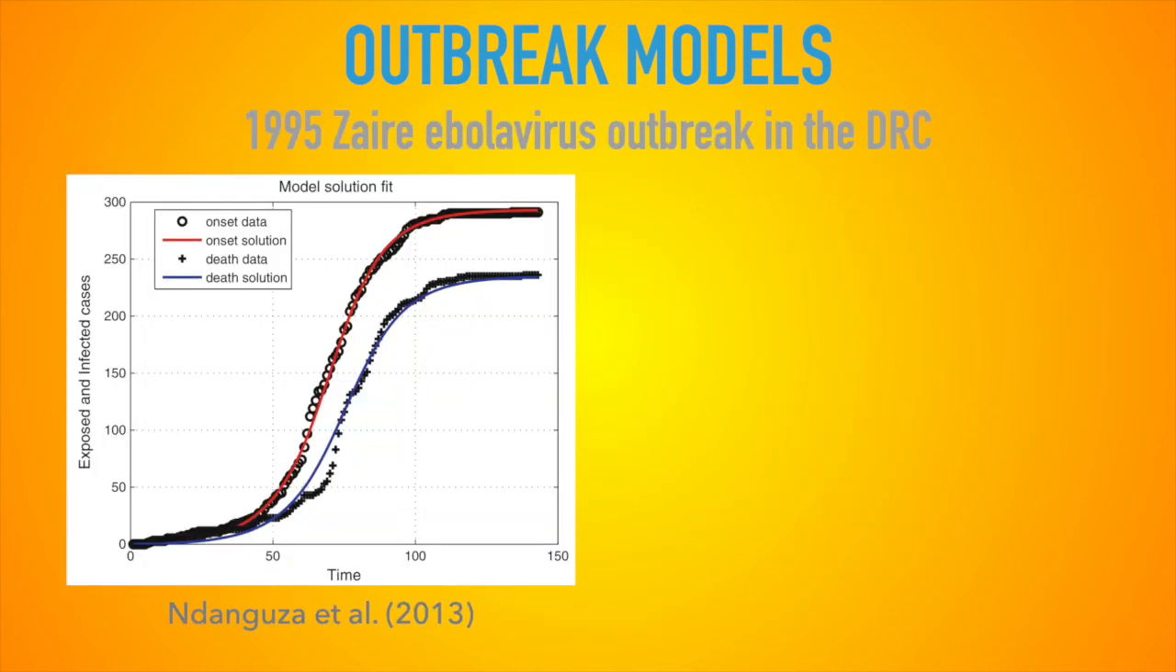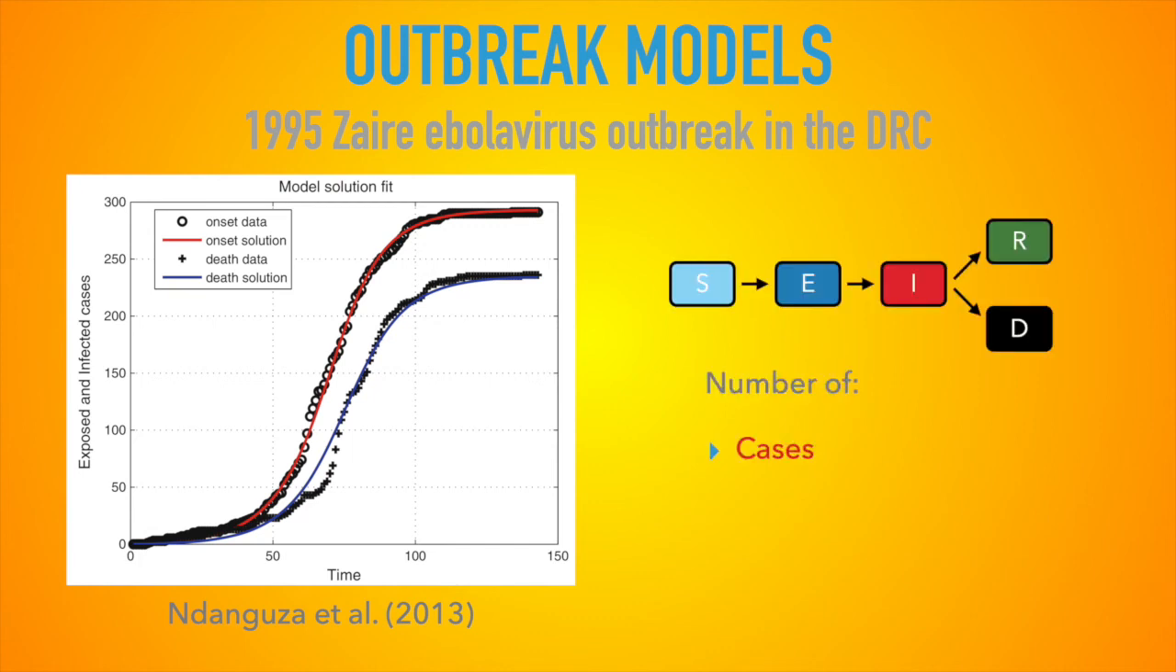For example, this model of the 1995 Ebola outbreak in the Democratic Republic of the Congo used an SEIRD model that had a 99.95% fit for the number of Ebola cases and a 98.6% fit for the number of deaths. Pretty solid. Researchers have used these mathematical models during outbreaks to help health officials predict the number of people who will get infected, how quickly Ebola spreads from one city to another, and how different interventions could reduce the spread of the outbreak. Right now, the biggest limitation to making accurate models is getting accurate data.